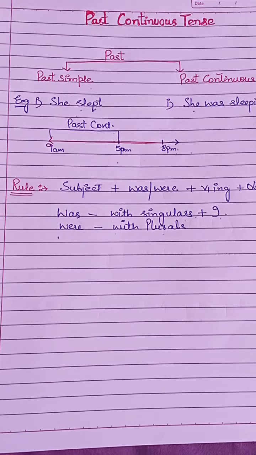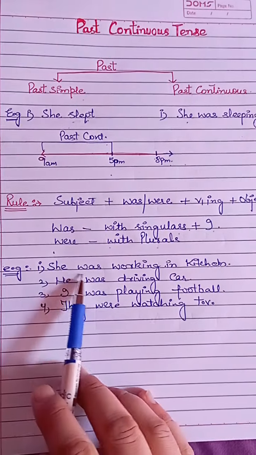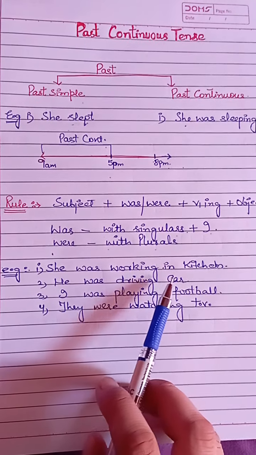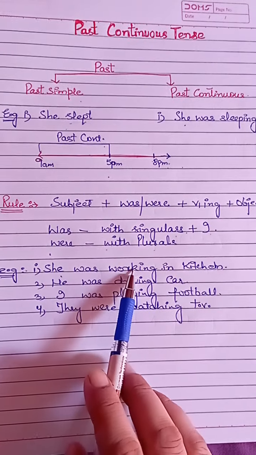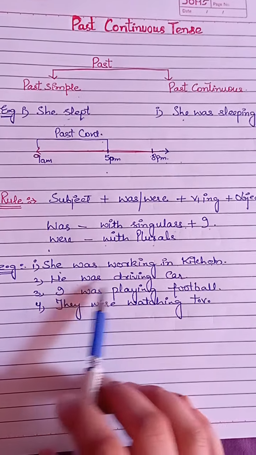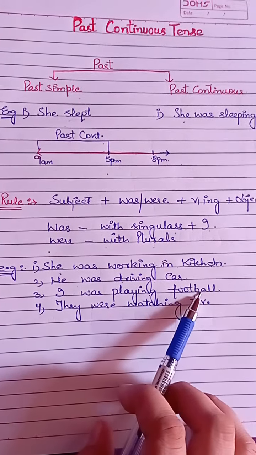Let's know the examples of past continuous. Here are some examples of affirmative sentences of past continuous tense. She was working in kitchen. He was driving car. I was playing football.